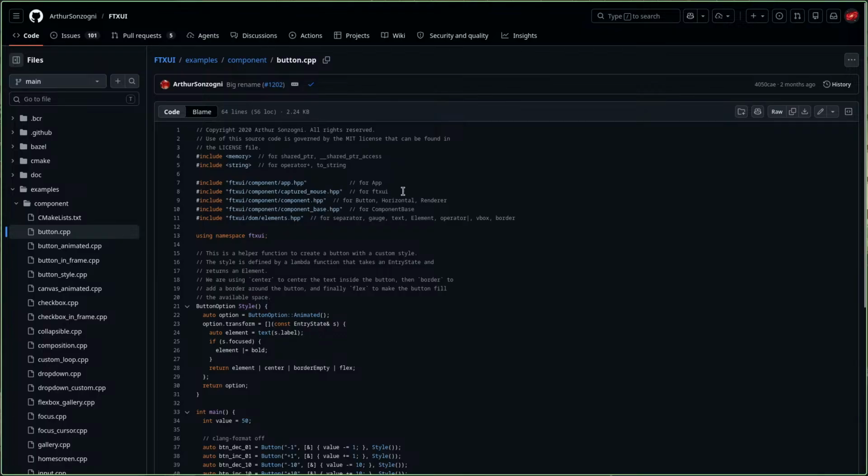Captured mouse for FTXUI for button, horizontal and renderer. Component base for component base. For separator, queues, text, operators, this operator if you want to use VBox and everything. So I think I should include all these things.